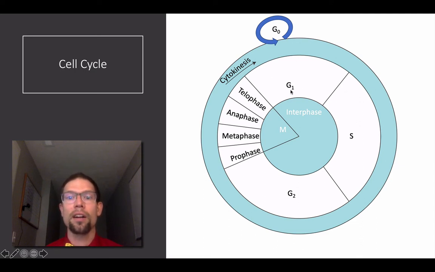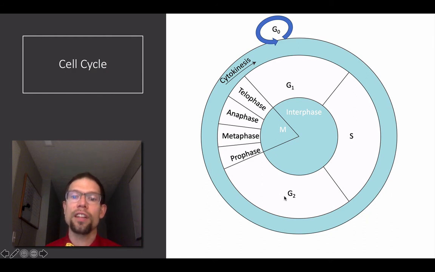So up here, the chromosomes don't have the sister chromatids present. After S phase, the sister chromatids are present. In G2 phase, which stands for gap 2, the cell is preparing to actively divide, and then you go into M phase.